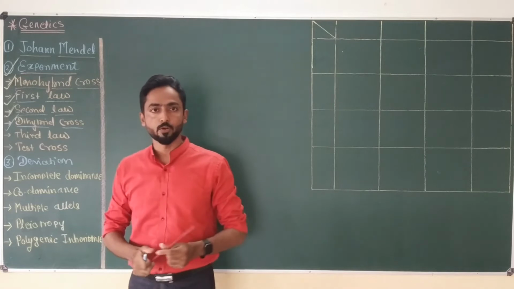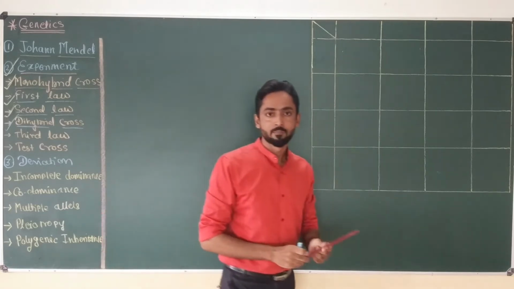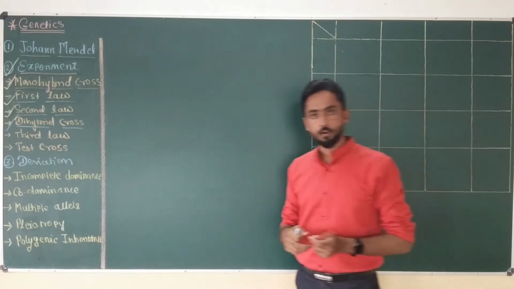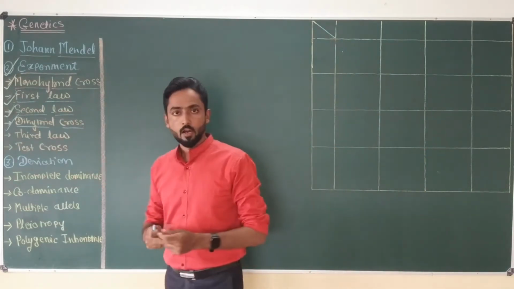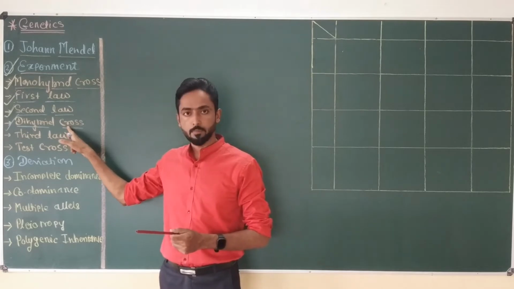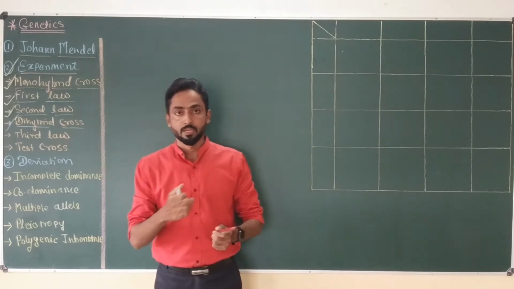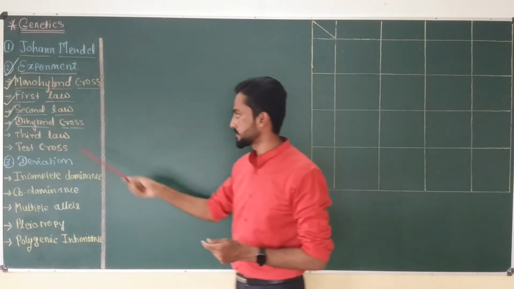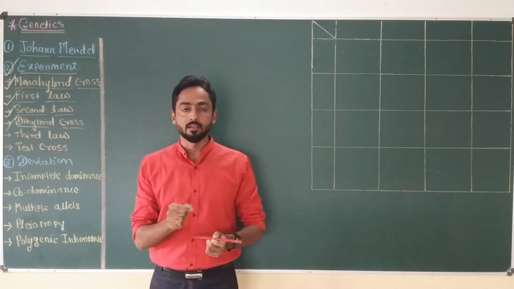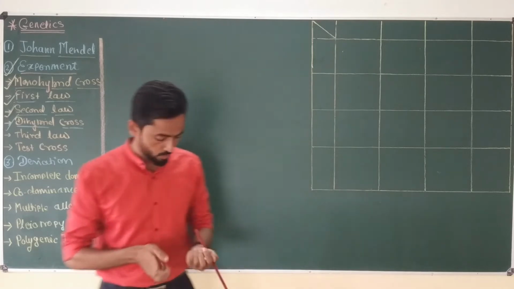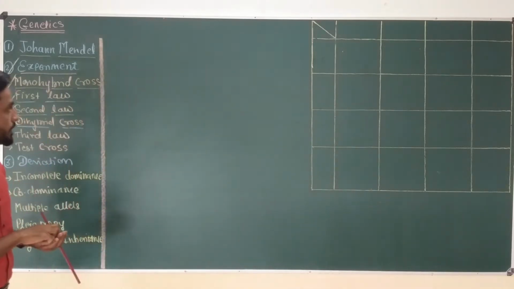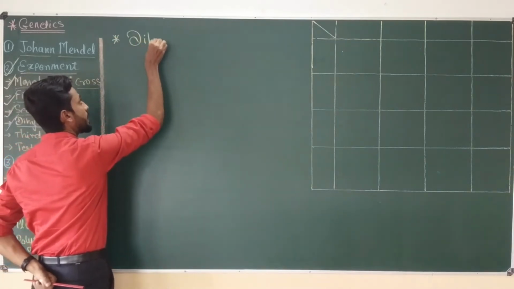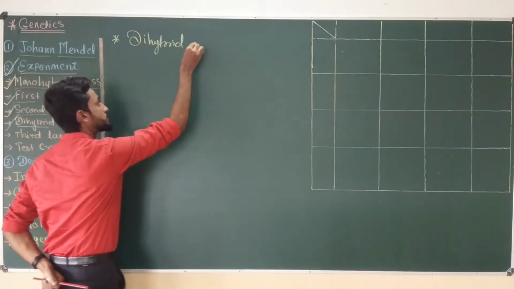So in this video, I am going to discuss in detail the dihybrid cross and how exactly Mendel performed this cross. On the basis of the result of the dihybrid cross, Mendel proposed his last or third law of inheritance, which is also called the law of independent assortment. Okay, so now we are going to talk about the procedure of the dihybrid cross.